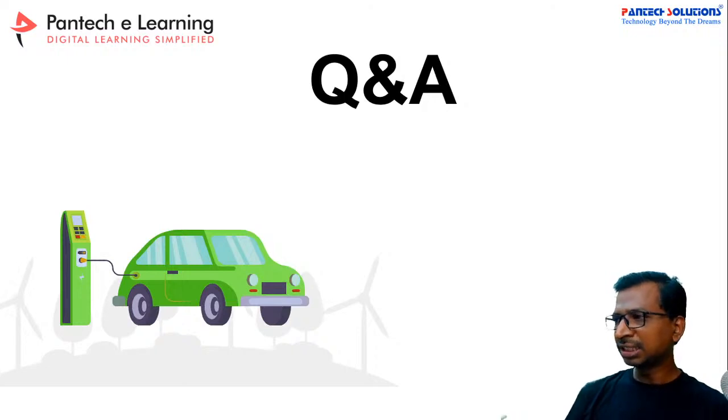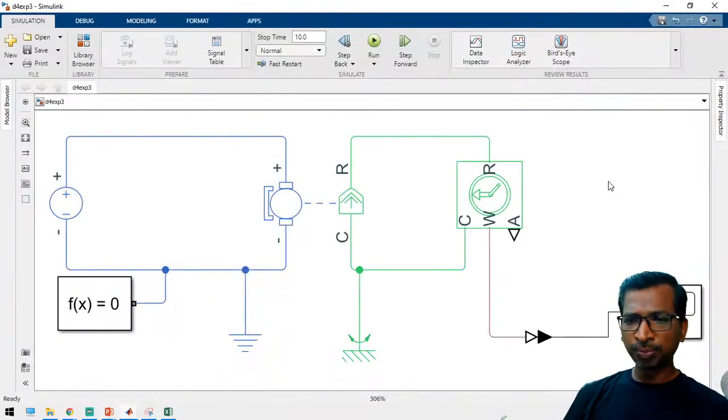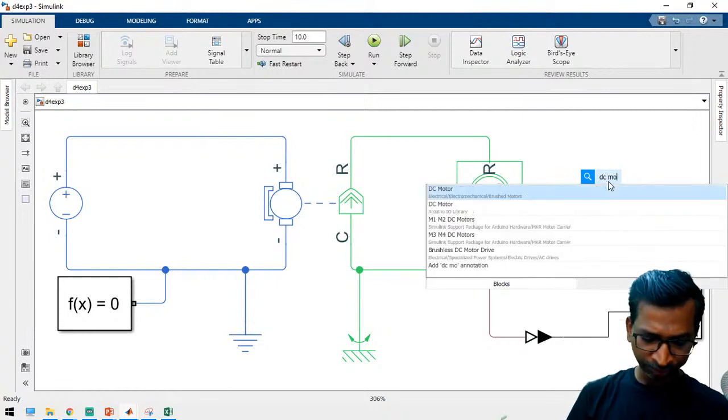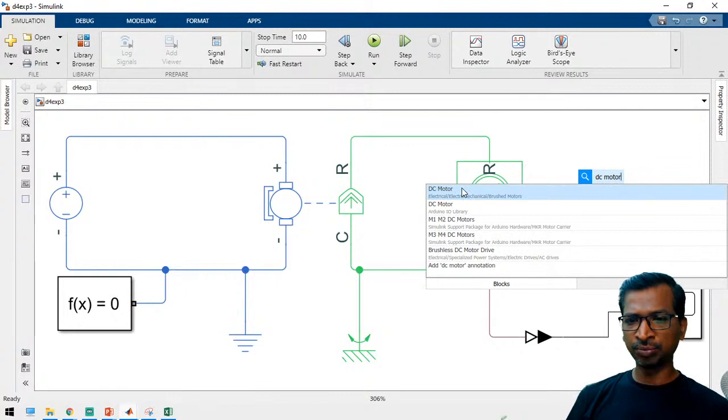Solver configuration is just like a header file. How to get a DC motor? Just open your workspace. Double click over the workspace. Just write DC motor. Yeah, so just choose the DC motor.